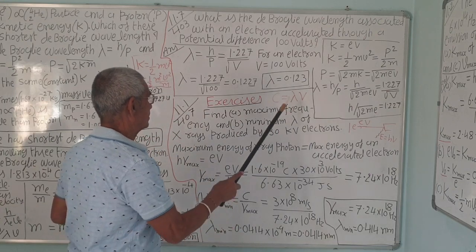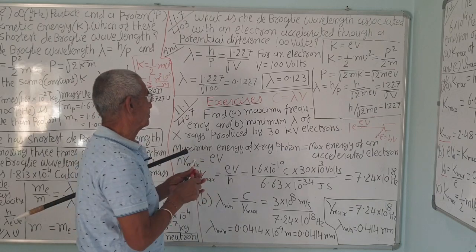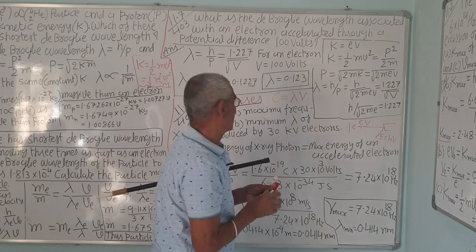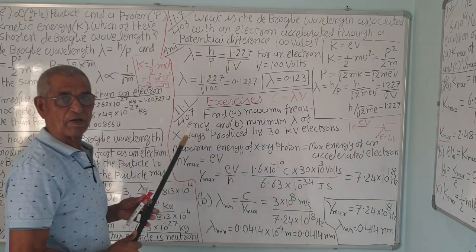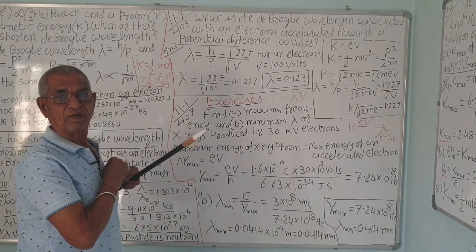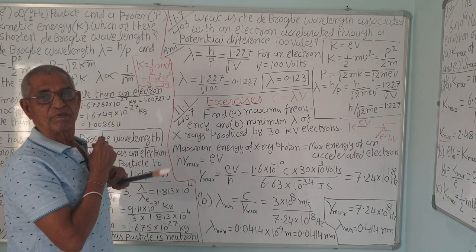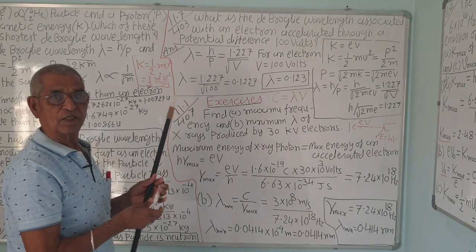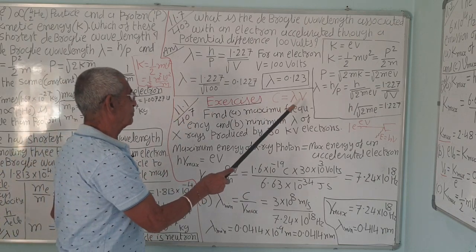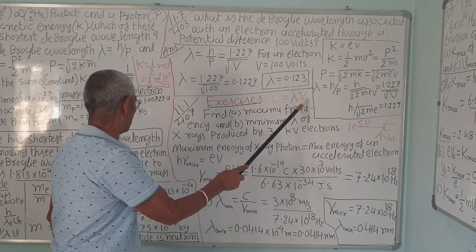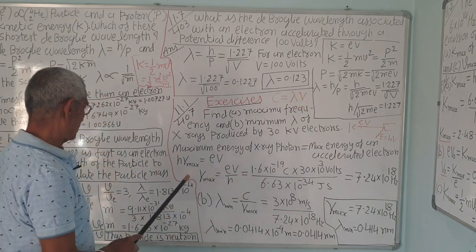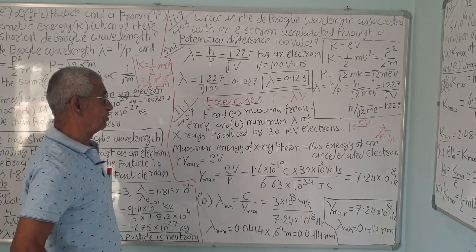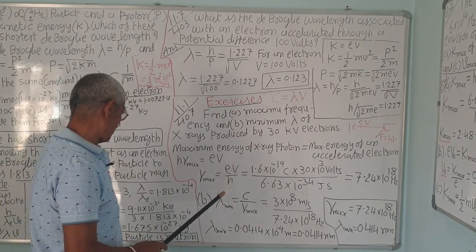So, when lambda is minimum, the product is the same, the velocity is the same, so frequency will be maximum. The wavelength of a radio wave is maximum, then the frequency will be less. X-rays have a shorter wavelength, so the frequency will be very high, and energy depends upon frequency, energy is equal to h nu, correct? So, X-rays are more energetic than radio waves.